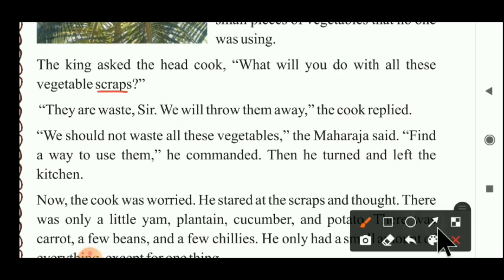Now they are waste, sir. We will throw them away, the cook replied. Now the cook replied to the king that they are waste. All these things are waste, sir. We will throw them away. We don't use that type of scrap. We throw them away. Okay? Can you understand? Now the king replied, we should not waste all these vegetables.